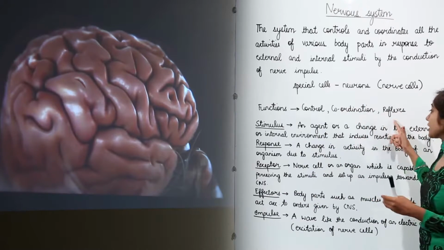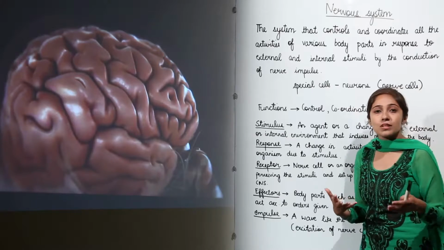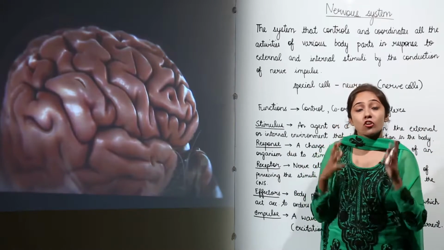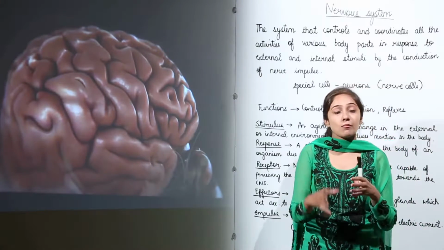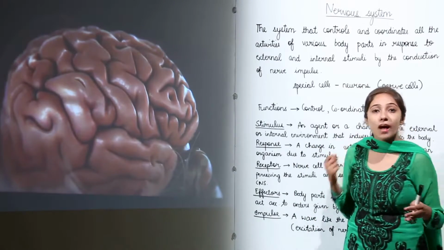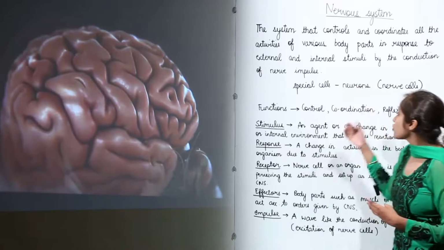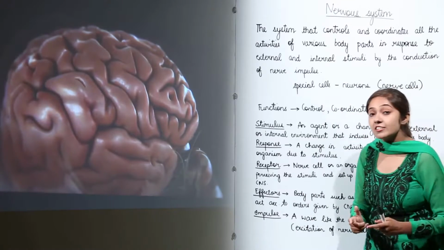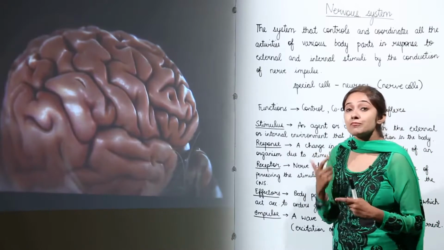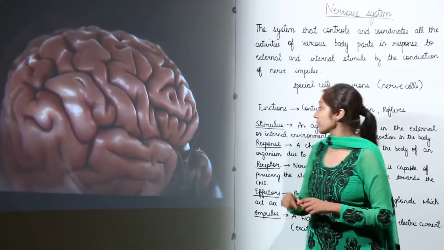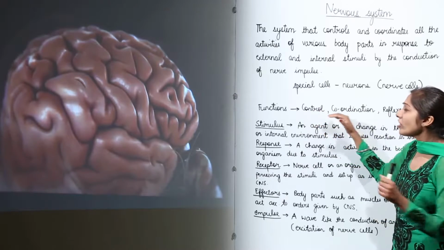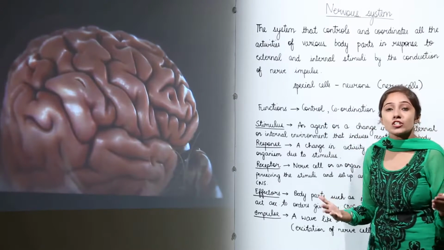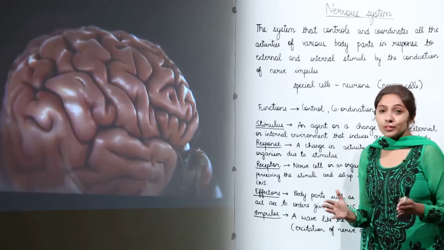Then reflexes. What are reflexes? Reflexes means an automatic, spontaneous, involuntary response which is not according to your will. For example, you touch a hot object and you pull your hand back, it's a reflex. So, your nervous system controls reflexes also, and you will learn later that reflexes are very important for the survival of the organism. These are not the only functions of the nervous system. There are many more functions, innumerable, you can say.